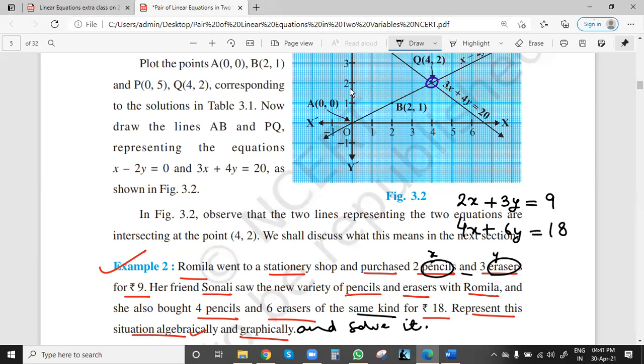These are the two equations. Now if you carefully see in 10 seconds, you will find both the equations are same actually. If you carefully see these equations for 10 seconds only, this is equation 1, this is equation 2, but both the equations are same actually. Because the second equation, if you divide it throughout both the sides by 2, then it becomes 2x plus 3y equal to 9.